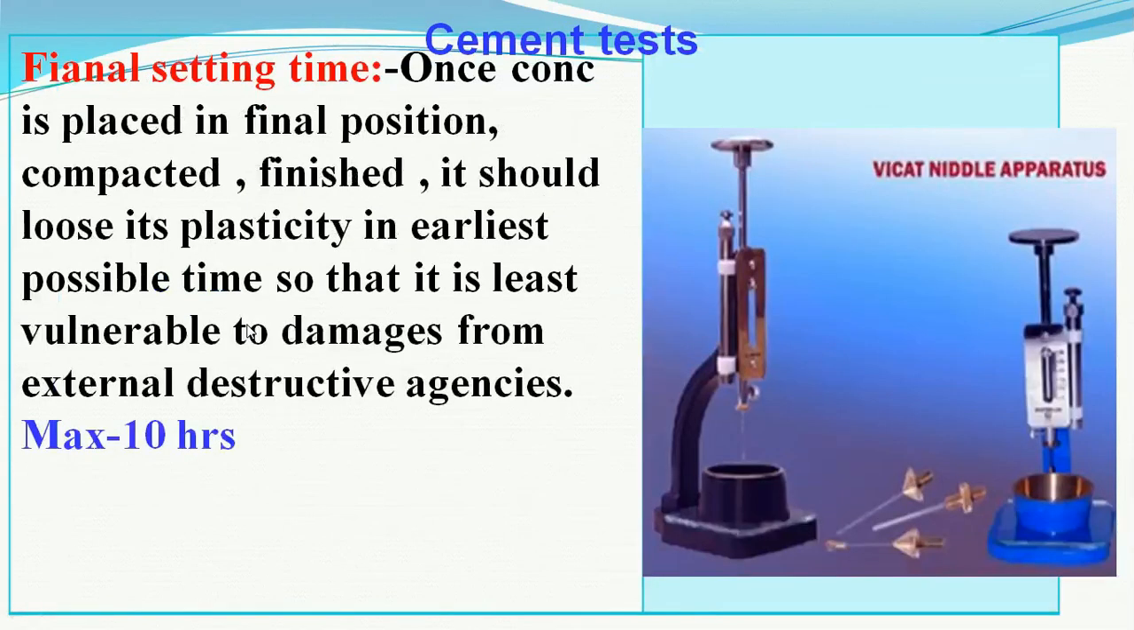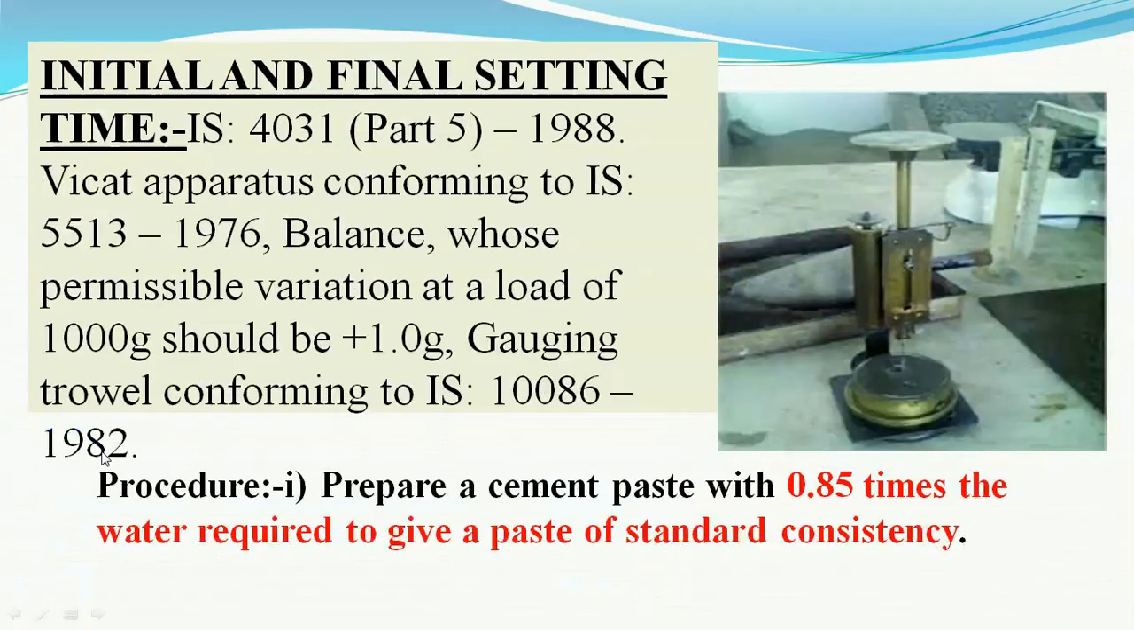And the final setting time is once the concrete is placed in the final position, it's compacted and finished. Now it should lose its plasticity in the earliest possible time, so that it is least vulnerable to damages from external destructive agencies. And this final setting time expected is maximum 10 hours. To find out the initial and final setting time, again the VCAT apparatus is used.